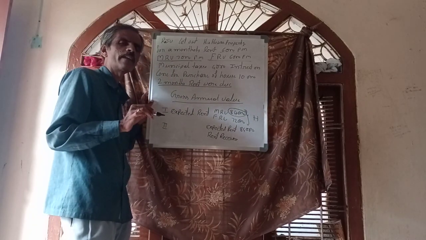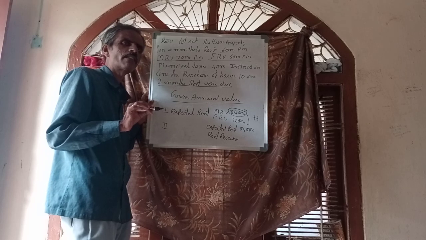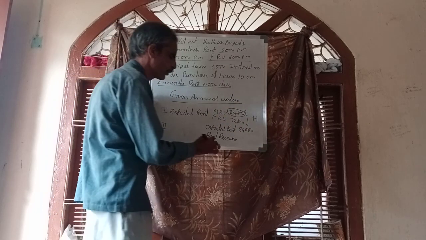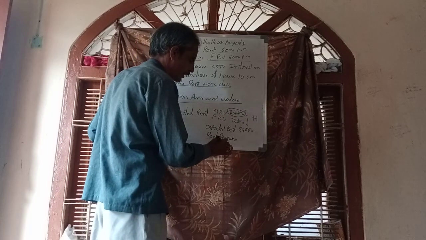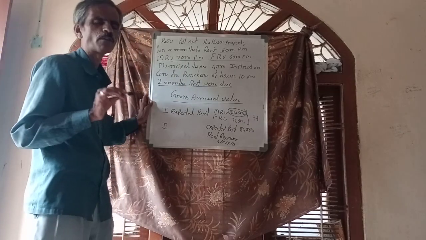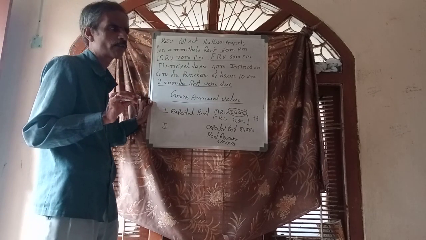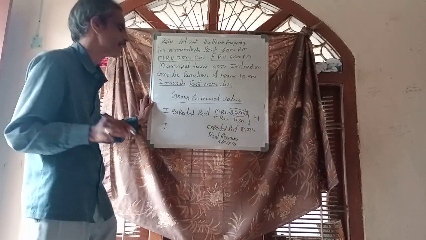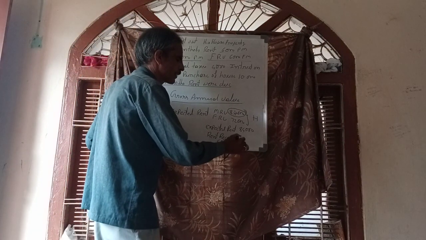But listen carefully. Instead of 6,000 into 12, we have to take 6,000 into 10 only, because 2 months rent were due. Out of 12 months, 2 months rent were due. We received rent only for 10 months. That way 6,000 into 10 is 60,000.